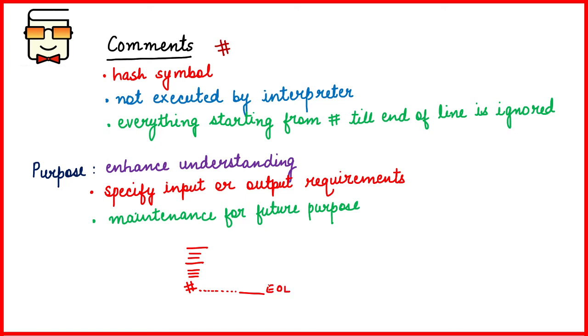So comments are generally used when you are working in large teams and your code will be used by other team members. So they are used to enhance understanding of the code. They are also used for maintenance purposes. Suppose you are writing certain code right now and you are using specific versions of libraries and specific reason for defining a certain function.